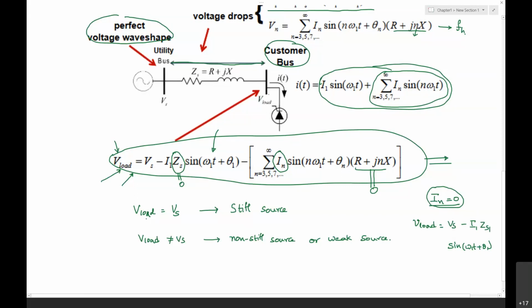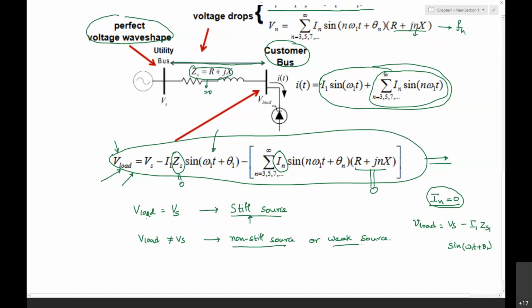One way we can control this is by minimizing the source impedance. But we cannot have a source impedance equal to zero. There is no possibility of having a stiff source in a system. In general, we have a non-stiff source.